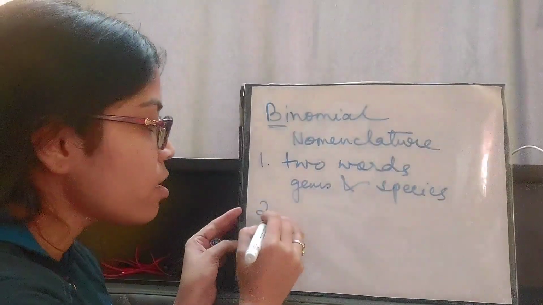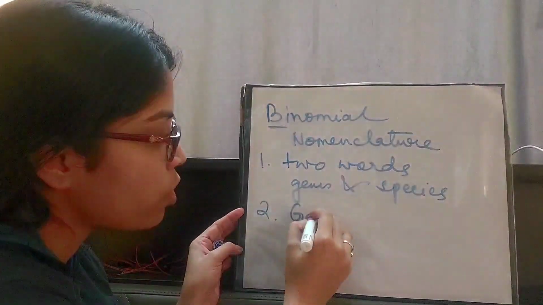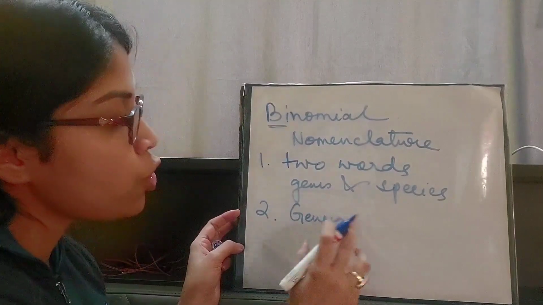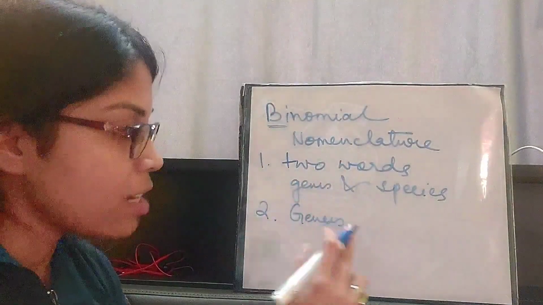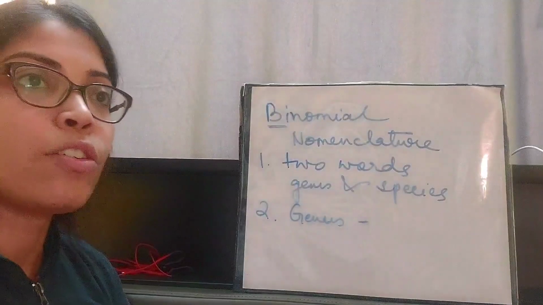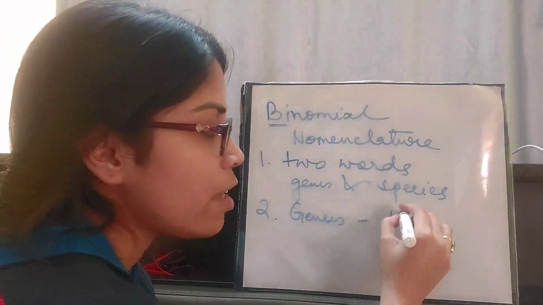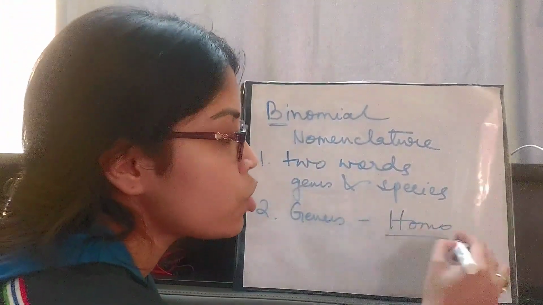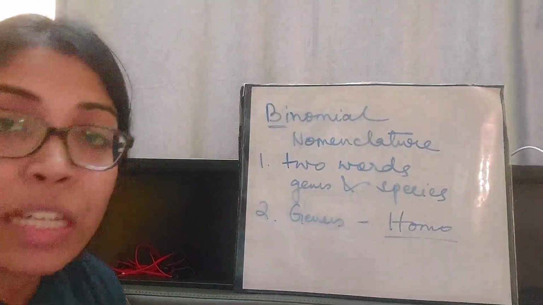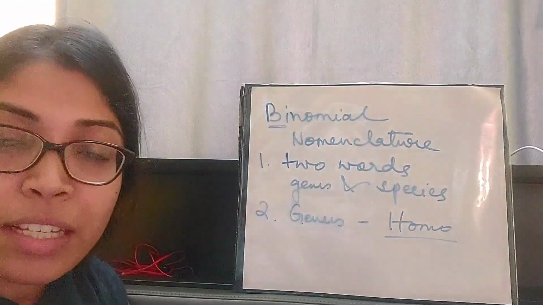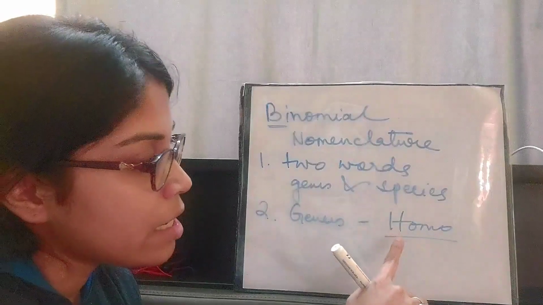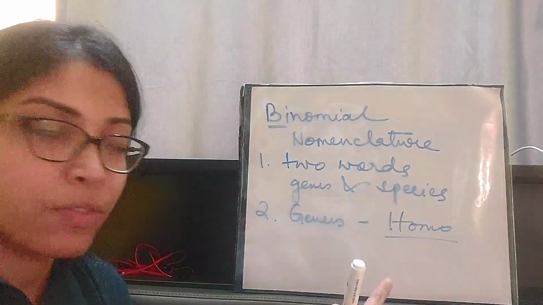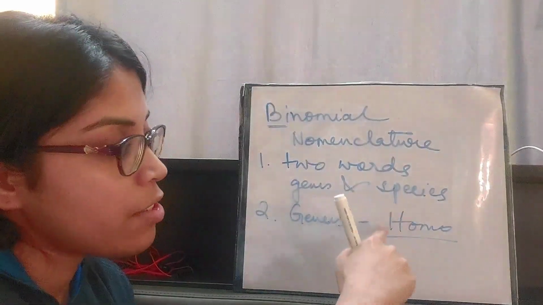The next rule is that the generic name, or the genus, should be written first, and the first letter of this genus should be in capital. Like Homo is the genus name, the generic name in the scientific name of man, and it is written first. In Homo sapiens, Homo comes first, and the first letter is in capital.